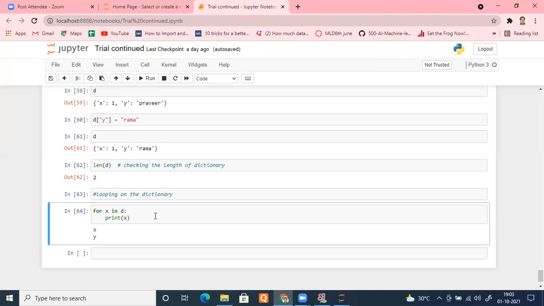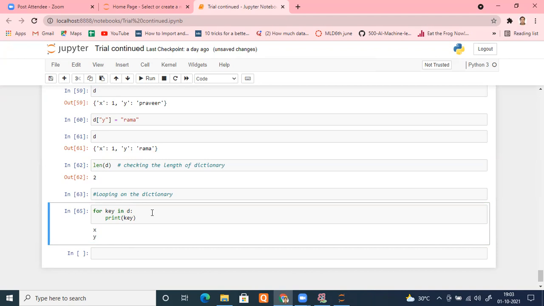So X is not a proper word. What should be the proper word here, so that everybody who reaches this will be able to understand? For key in D, right? And print key. Now it looks good. So whenever somebody reads your code, they will get, okay, it's key. You're trying to get key from this. This is the better way to understand. If you don't know the first time, just run it and see what it is doing and accordingly update it.